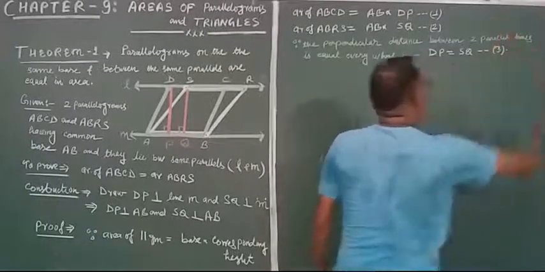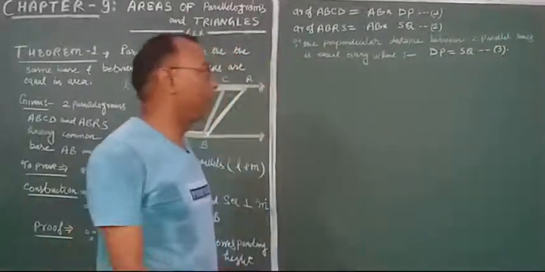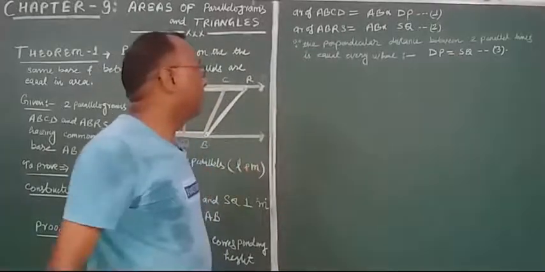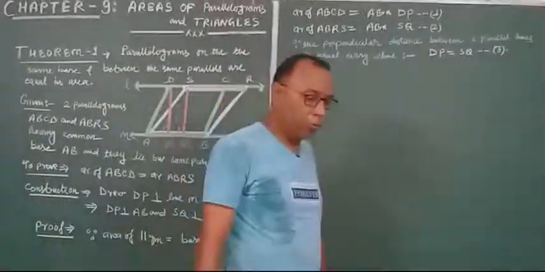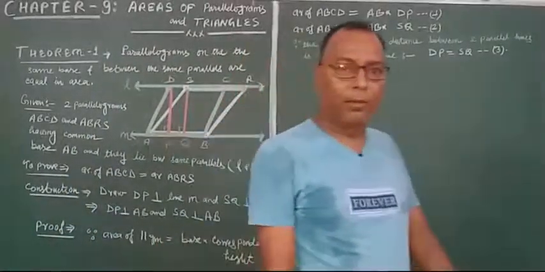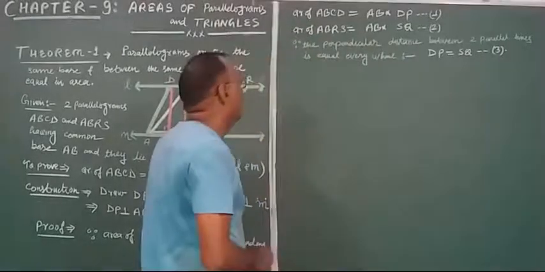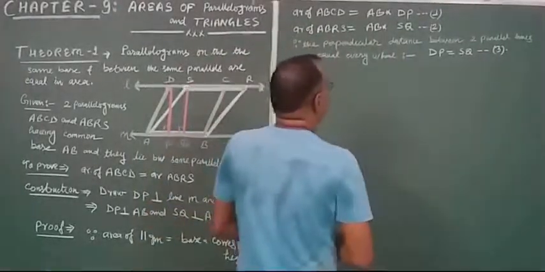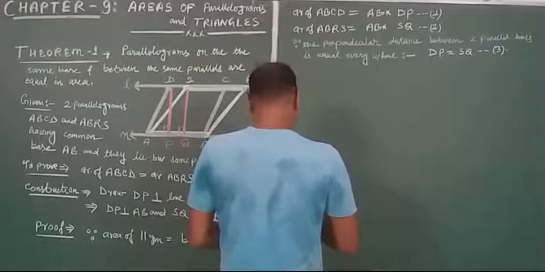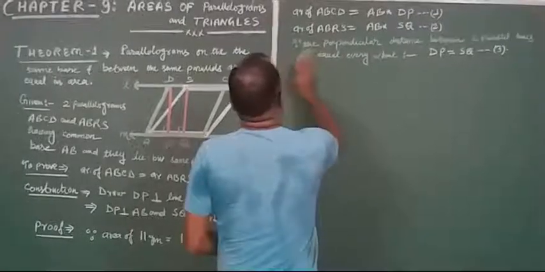This is equation number 3. The perpendicular distance between two parallel lines is equal everywhere.